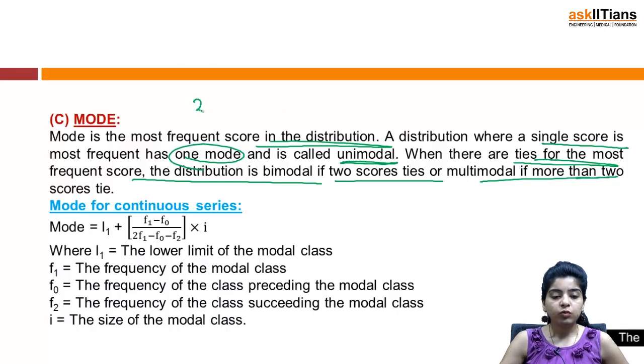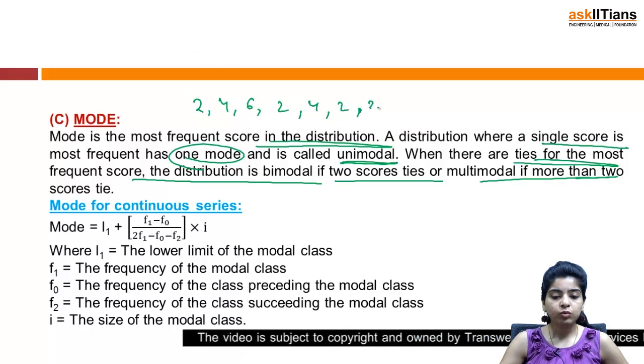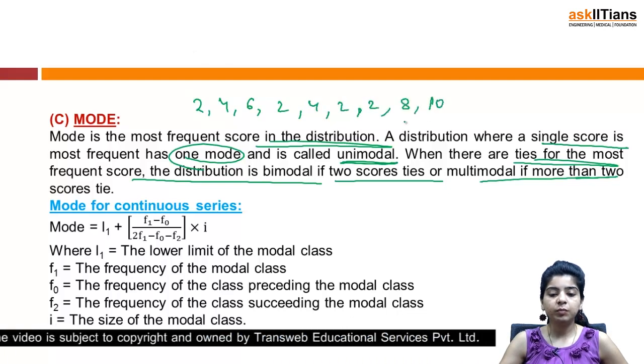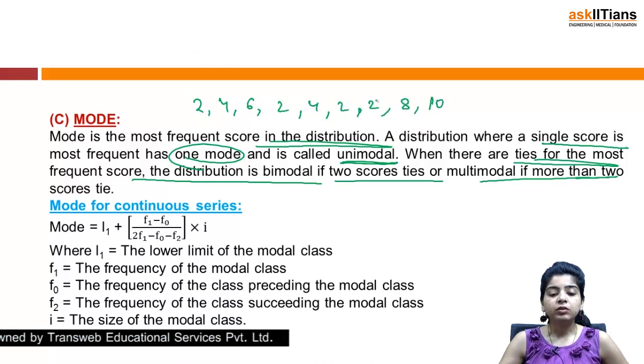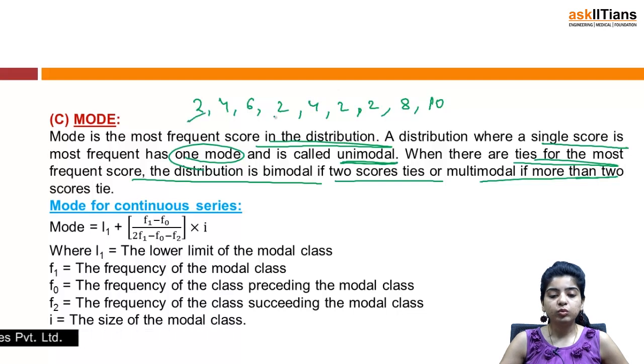So if you have 2, 4, 6, 2, 4, 2, 2, 8, 10, suppose we have this distribution. I can see 2 is repeated the maximum number of times, 4 also occurs twice, but 2 comes 4 times, so 2 is the most frequent score. So the mode becomes 2.